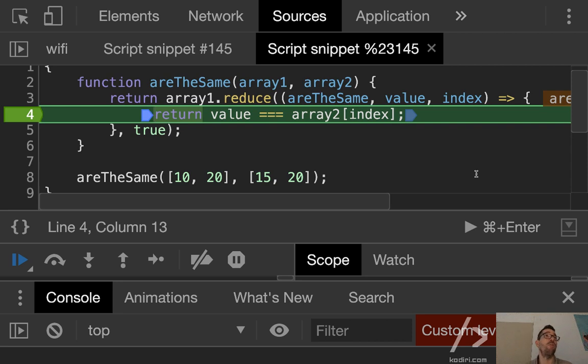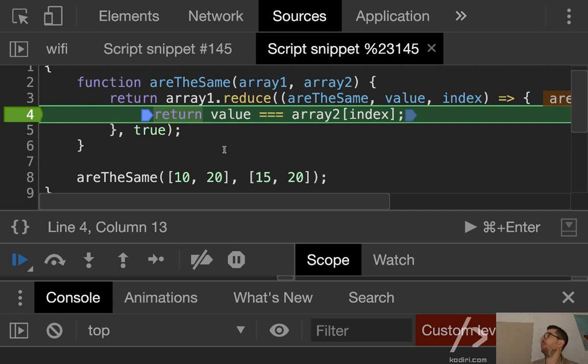True or false? Correct. So if we return false, the accumulator on the next iteration is false. If we return true, the accumulator on the next iteration is true. Yeah? So are the same, now it's false, which is correct. After the first iteration, our algorithm managed to spot the problem. So far, it's working perfectly.